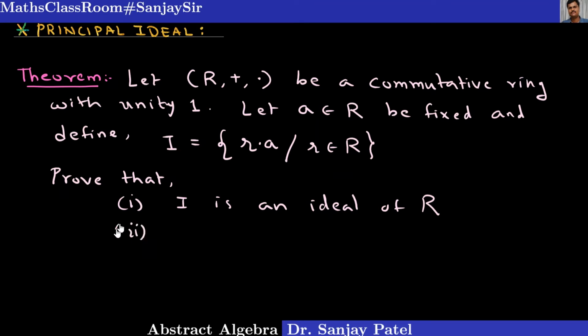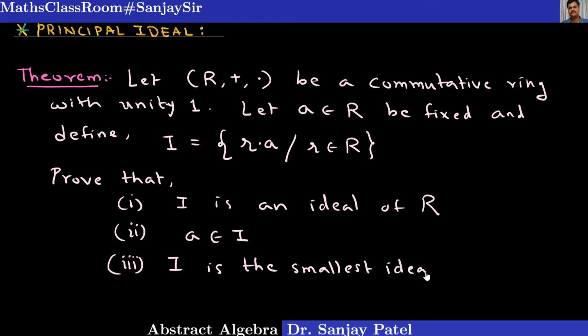Number 2, the fixed element a also belongs to I. And number 3, I is the smallest ideal in R which contains the element a. Okay, so very important result, and this ideal is actually known as principal ideal.